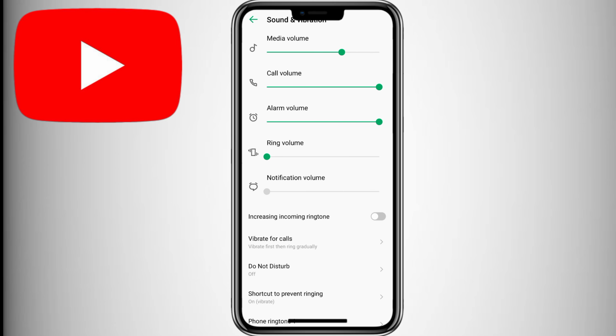Select Volume and ensure your media volume is turned up. Your phone has multiple volume controls, and sometimes using the physical buttons only adjusts the ringtone volume, not media volume, which is what YouTube uses.